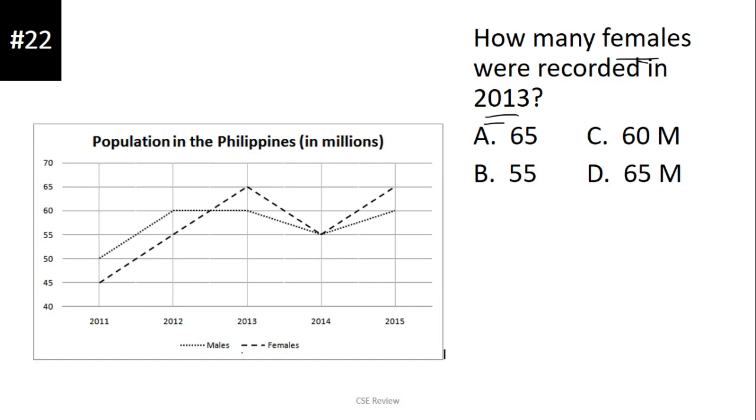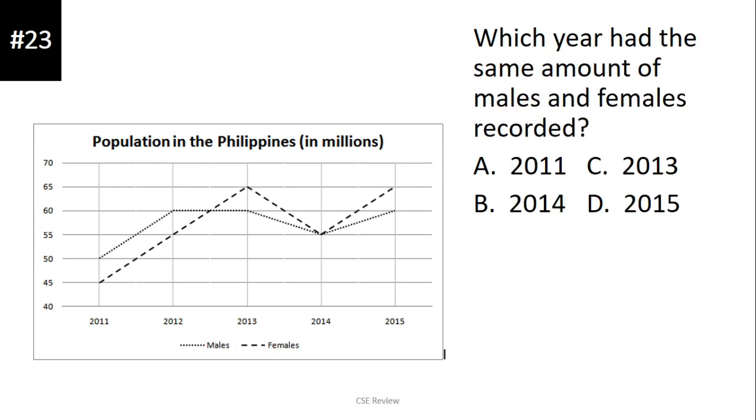Ngayon, yung females, ito yung klase ng dot niya. So, ito yung mas makapal na linya. In 2013, so that is this. So, 2013, katapat lang natin yung linya. Yan ay 65. So, the answer is 65 million. Letter D. Okay? So, sa graphs analysis lang at tapos, onting computation, tapat-tapat, and you'll get the answer na.